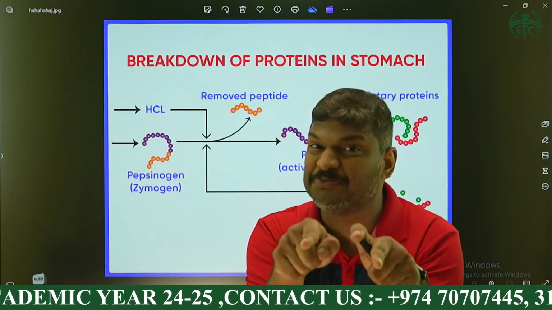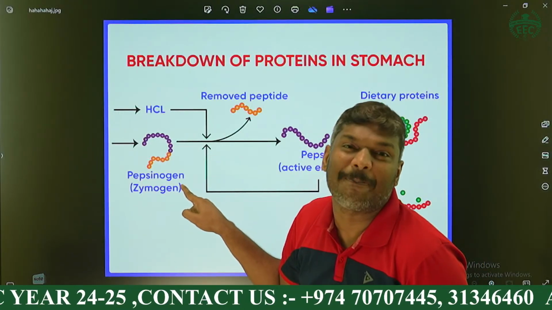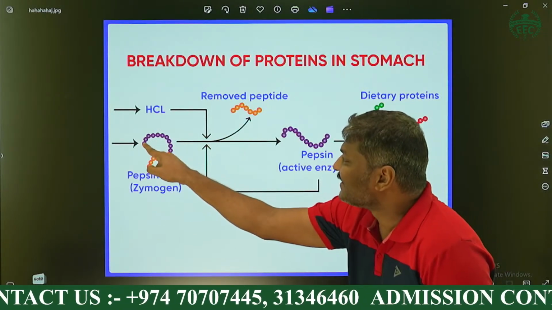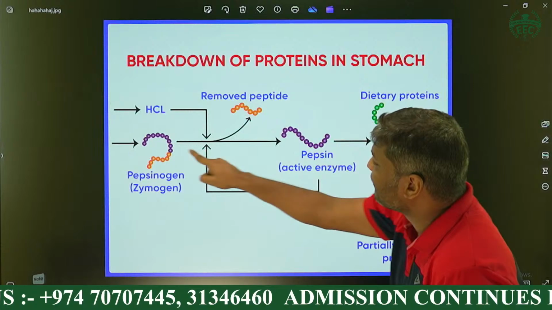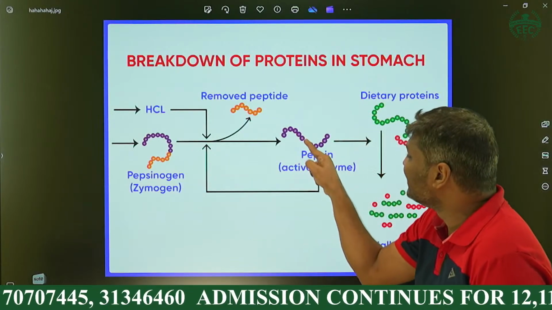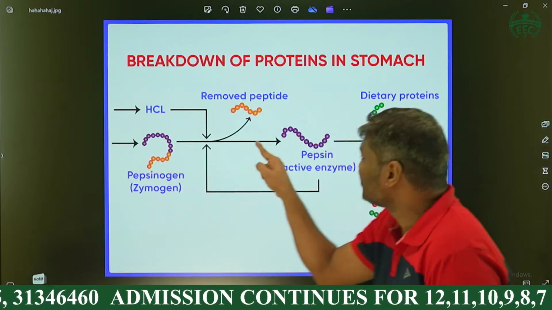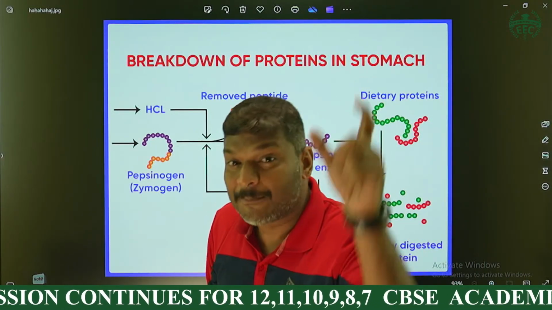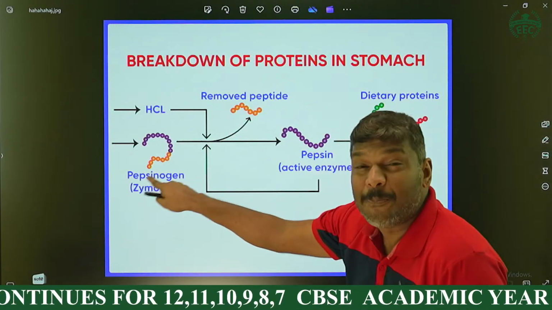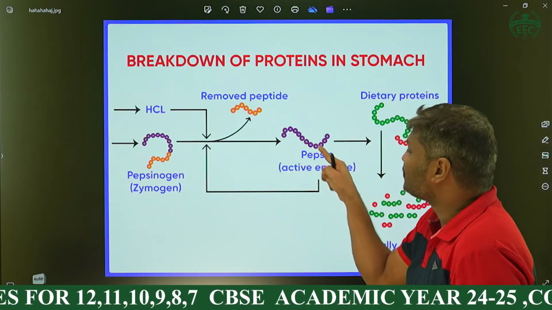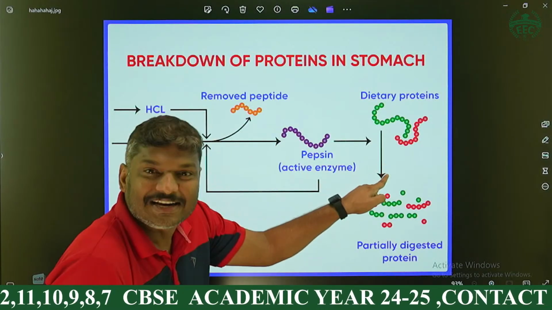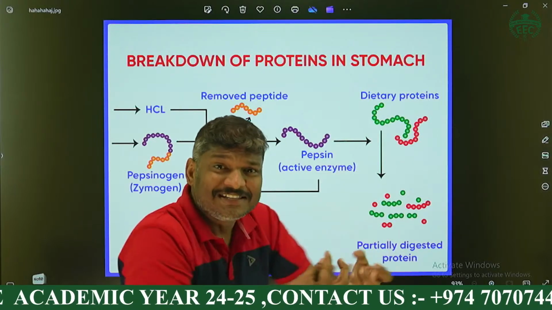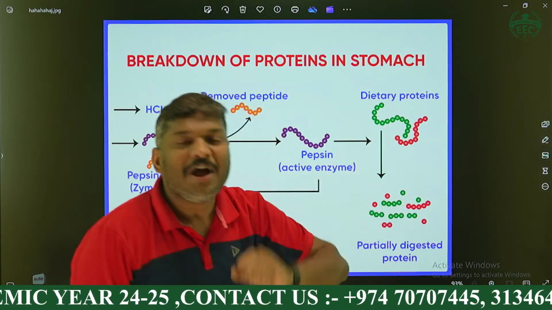You studied pepsin only, but there is an inactive enzyme called pepsinogen. Look at the board, my dear students. In the presence of HCl, removing one material, the inactive pepsinogen is changing into active pepsin. Inactive pepsinogen to active pepsin. What is given in the textbook? Only pepsin. But in the board examination, you have to write that inactive pepsinogen is converted into active pepsin. And look at the board, that pepsin is responsible for digesting protein. Here the dietary proteins are digested into simple components, right? You studied proteins into amino acids.